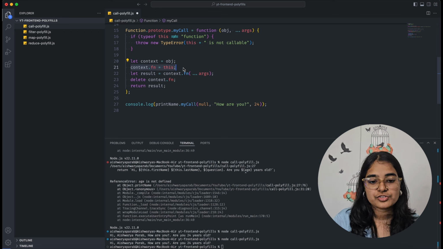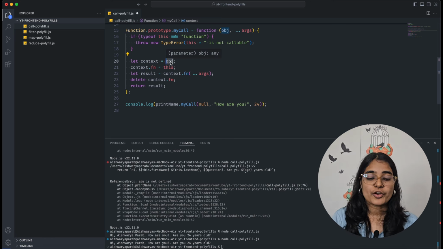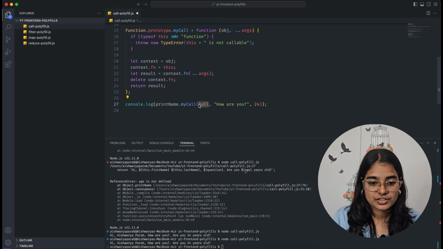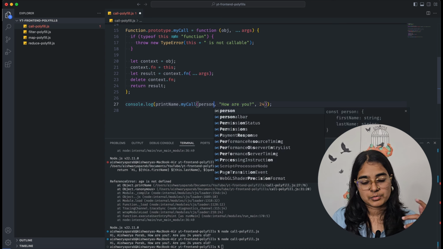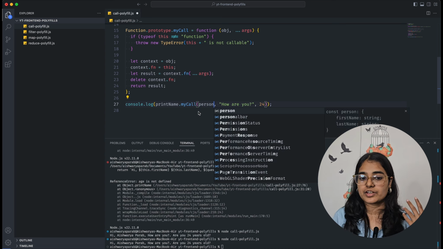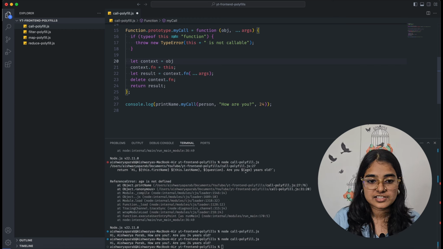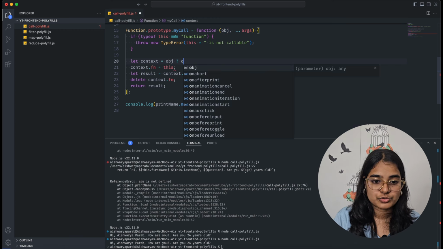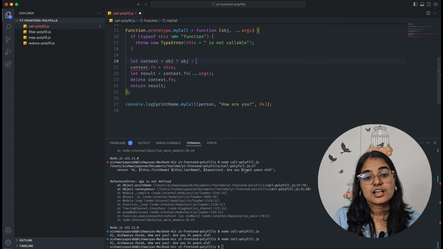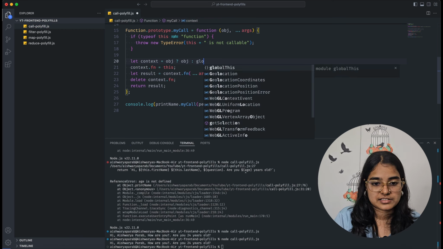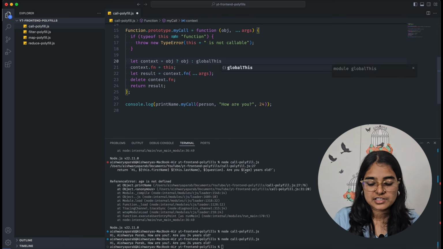So you need to make sure that if your object is null or undefined, then you point to something else, correct? Okay, in this case I had person, but if someone passes null, if someone passes undefined, then we have to handle it. So in this case you can just say, if it is object, then you keep it as object. Otherwise you keep it as global this, you point to the global this object.